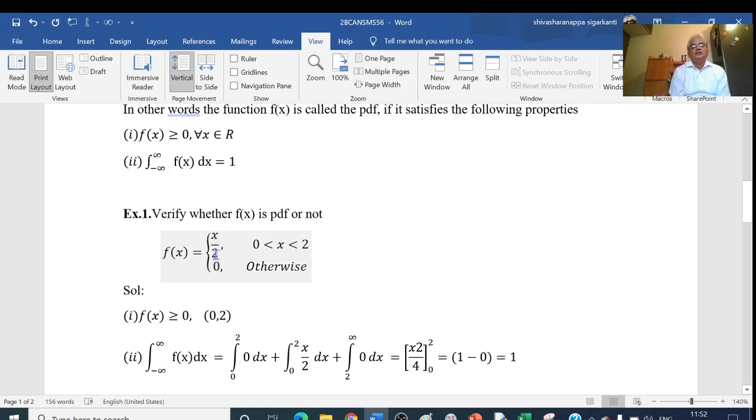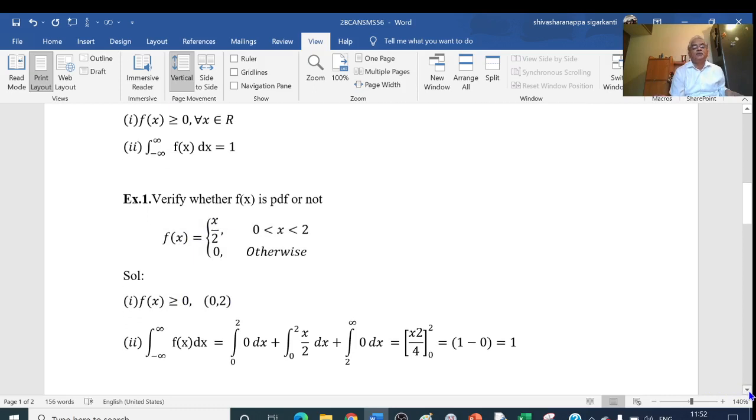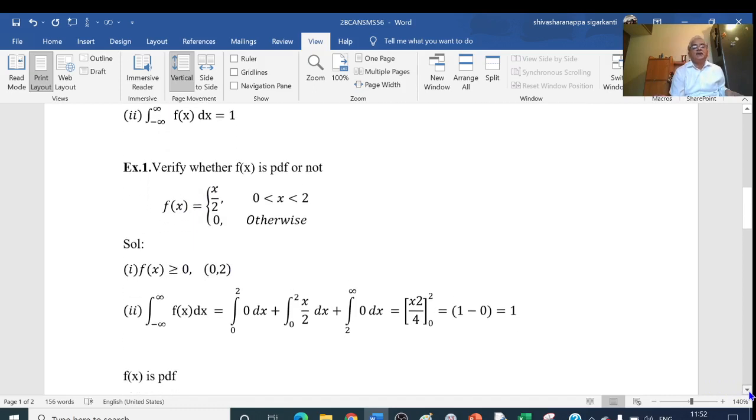So here x takes values between 0 and 2, that is, x is a positive quantity. Therefore x by 2 is also a positive quantity. That means f of x is equal to 0 or f of x is greater than 0, that is, f of x is greater than or equal to 0. So the first condition is satisfied.